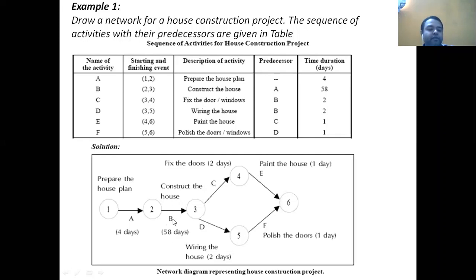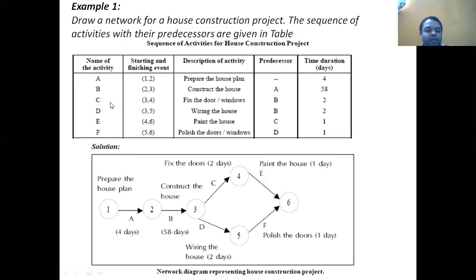So here from a single event, the third event, we are going to have two different activities, C and D. By performing these different activities, we are going to have other events, 4 and 5. So numbering you can do this way.